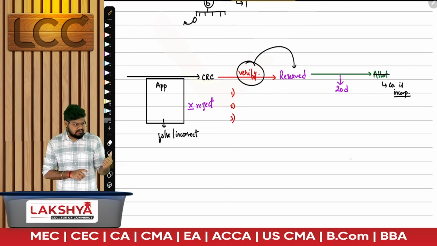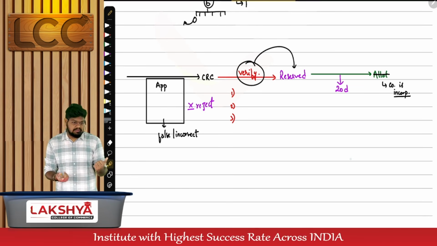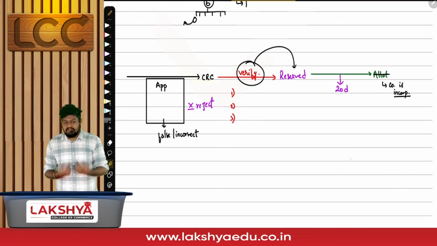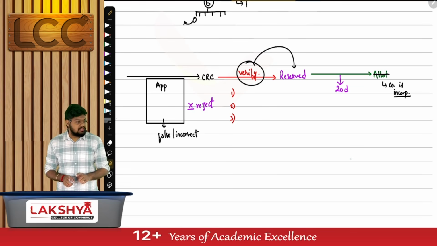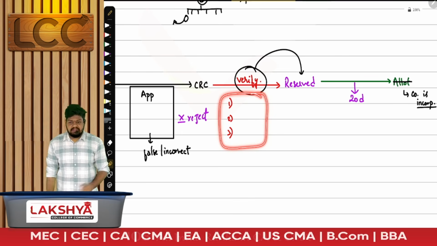Because the documents were false, this name should not have been ever given at all. But who made a mistake? Don't blame it on the CRC, you submitted false information. And we are not doing a conclusive evidence to blame it on the CRC. We are doing a prima facie evidence. If the CRC fails to verify this part, then I agree. CRC failed to do it.